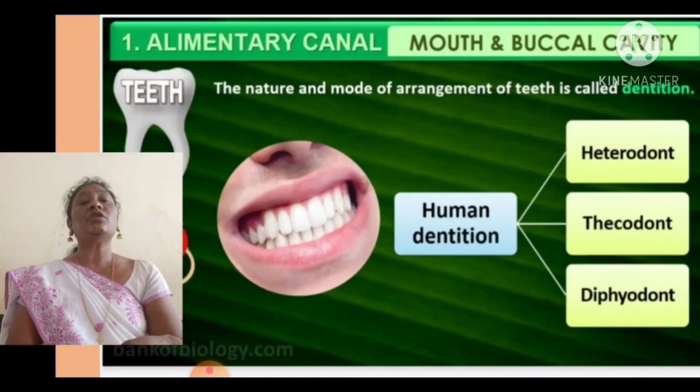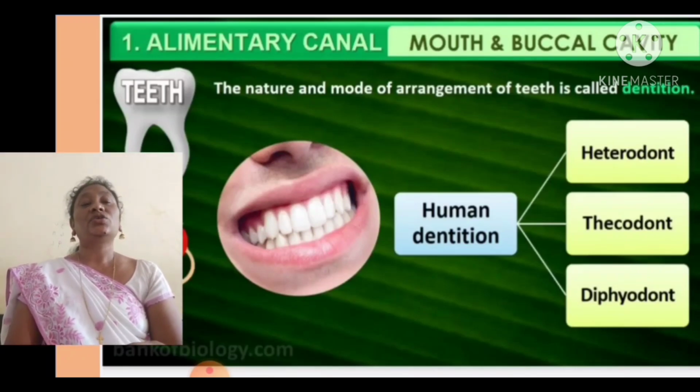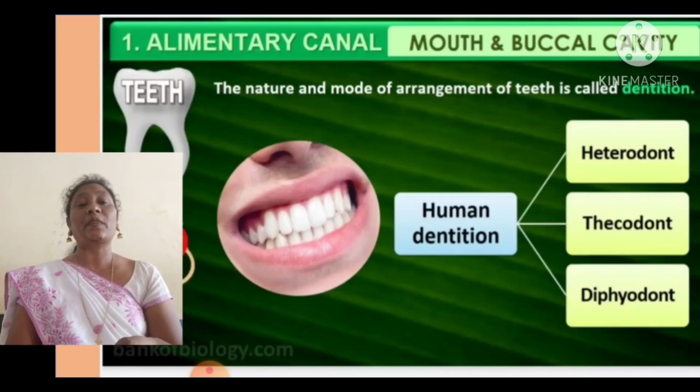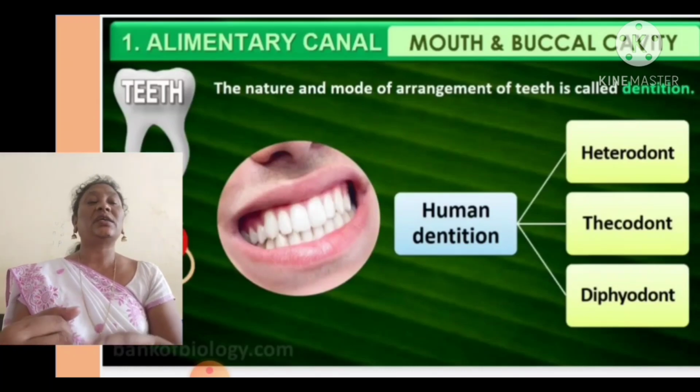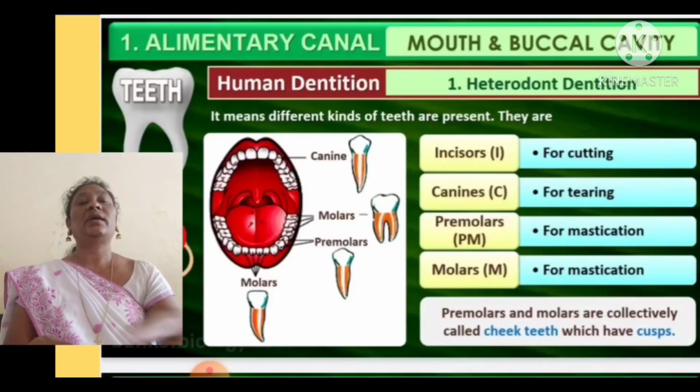The arrangement of teeth in the mouth we call dentition. The nature and mode of arrangement of teeth is called dentition. Human dentition is heterodont, thecodont and diphyodont. Heterodont means having different types of teeth. Let us see the heterodont.